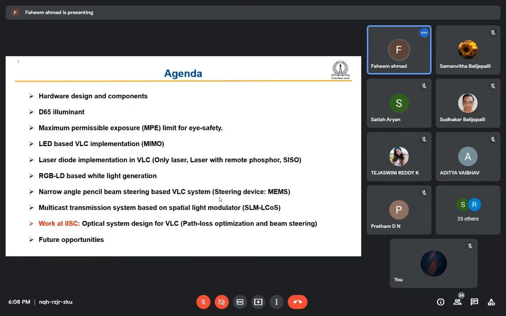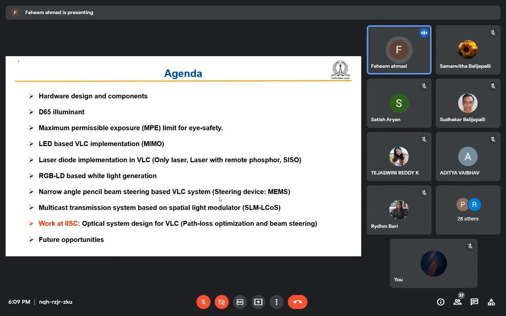So this is the agenda, what I will be covering. First of all, I will be giving a few words about the hardware system design and the components. Then what is the D65 illuminant? It is related to, because we are talking about visible light communication, we use the spectrum in the visible range. So what kind of color we need to use so that we will be able to have the illumination properly to work as an illumination source, and it can be used for communication purposes also.